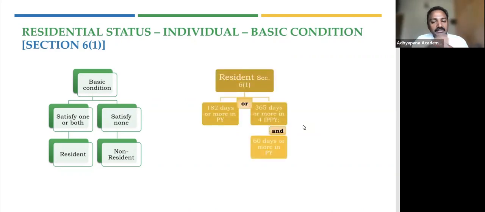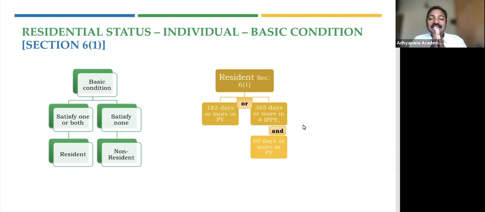So what are those basic conditions? The first basic condition is very straightforward: 182 days or more in the previous year. So what is the previous year? If you're talking about financial year 2022-23, then 1st April 2022 to 31st March 2023 will be the previous year. So that is the first condition.